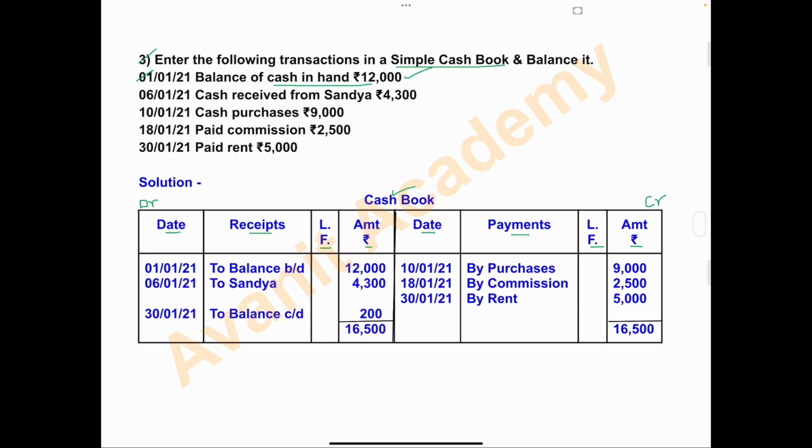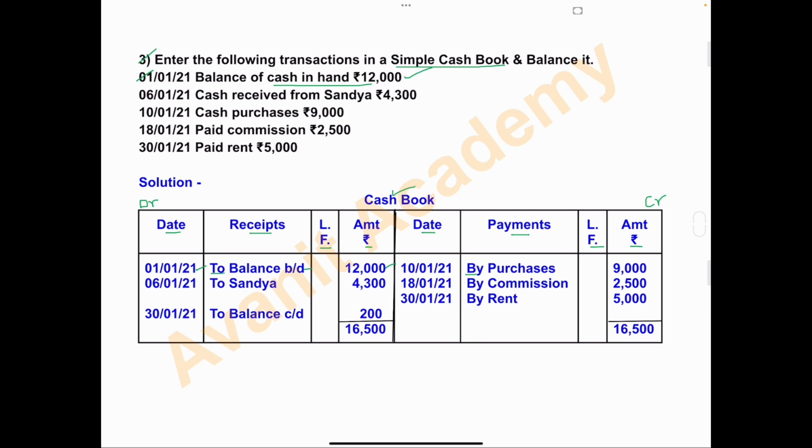First we'll write the date, 1st January 2021, to balance brought down. Debit side you have to write to, and credit side you have to write by. To balance brought down, amount is 12,000. Okay, last year balance you have to take on debit side of the cash book, receipt column.